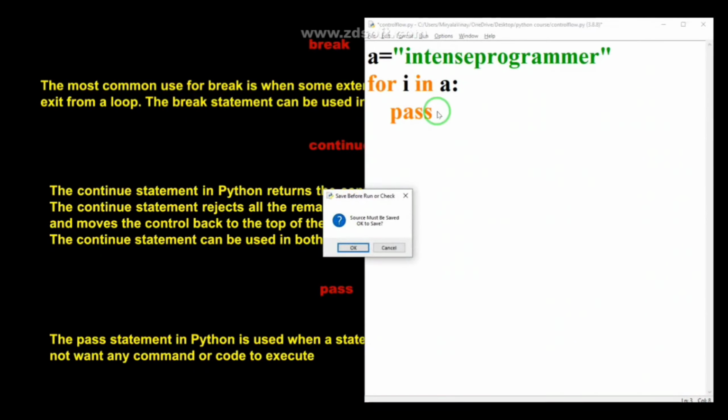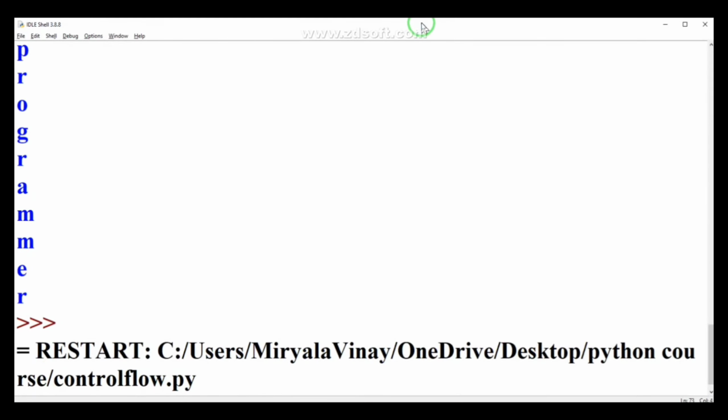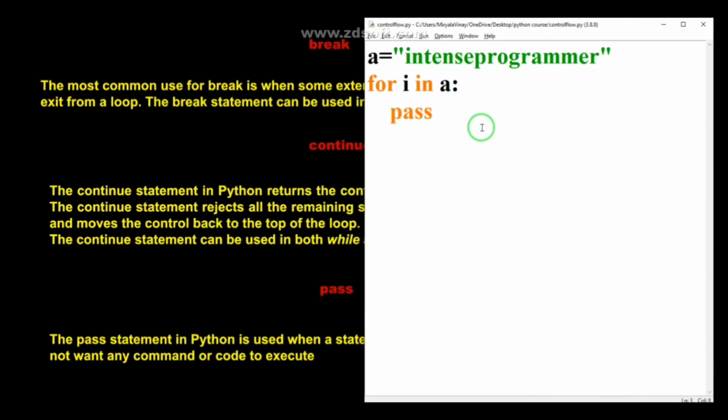So when I run this program, you can see nothing has been printed as output. Let me increase the size. Yes, there is nothing printed on the output screen. The use of the pass statement is this: if you have a program of 100 lines and you forgot to write some code and don't remember it, you can simply use the pass statement, and if you remember after some time, you can remove the pass statement and write the code there.